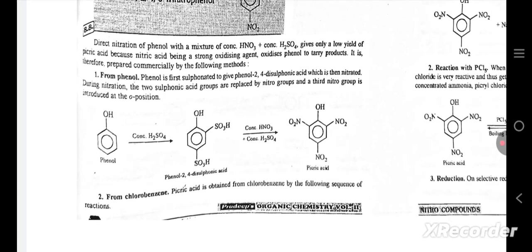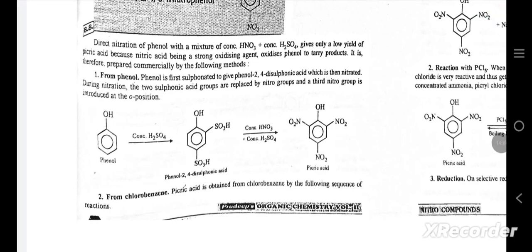Direct nitration of phenol with a mixture of concentrated HNO3 plus concentrated H2SO4 gives only a low yield of picric acid, because nitric acid, being a strong oxidizing agent, oxidizes phenol to tarry products. It is therefore prepared commercially by the following methods. From phenol: phenol is first sulfonated to give phenol-2,4-disulfonic acid, which is then nitrated.